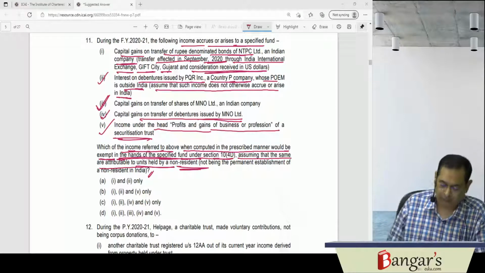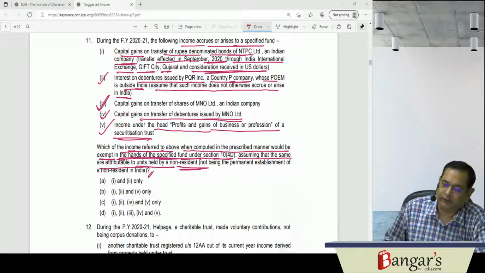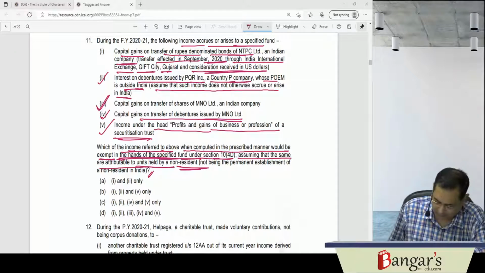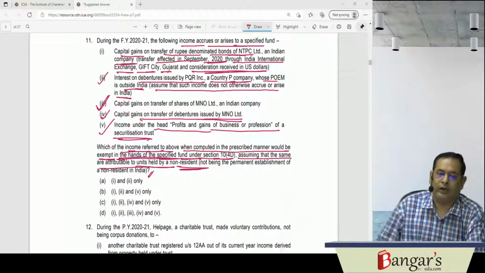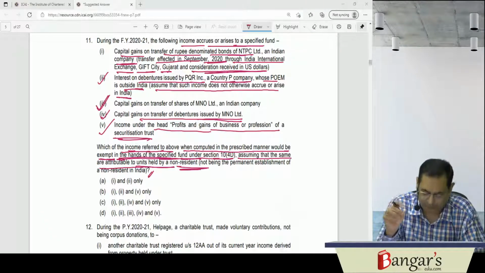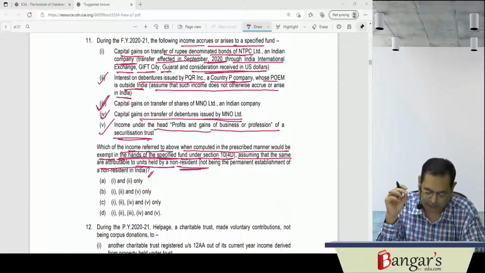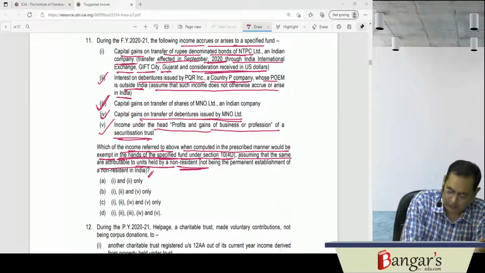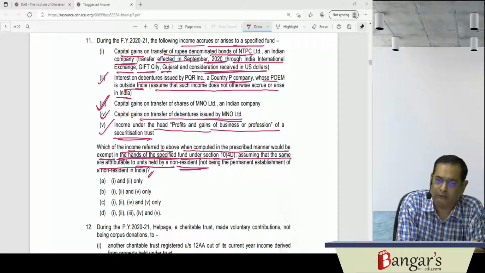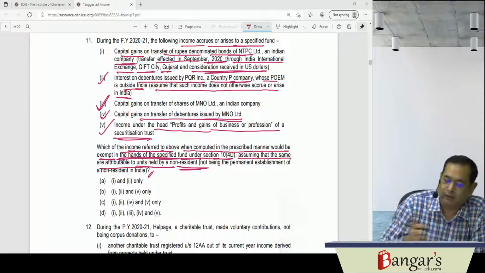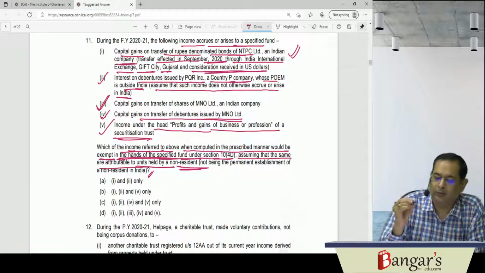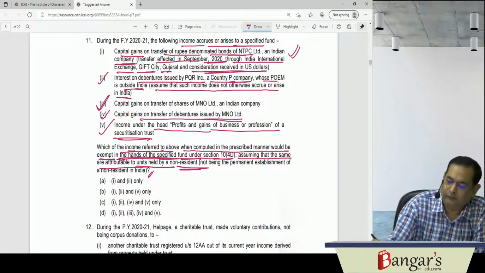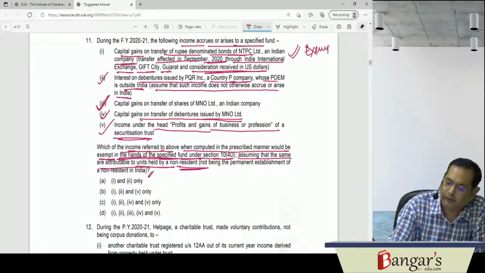So basically the exemption has been provided under section 10(4)(d), and the same has been enhanced by the Taxation and Other Laws Relaxation and Amendment Act 2020. So any income which accrues or arises or is received by a specified fund as a result of transfer of a capital asset, basically on a recognized stock exchange which is located in an International Financial Service Center, and the consideration for which is payable in convertible foreign exchange. So these are the rupee denominated bonds. They are covered here. The same will be what? Exempt. Okay, that exemption has been provided.